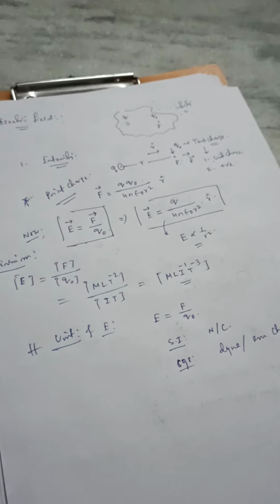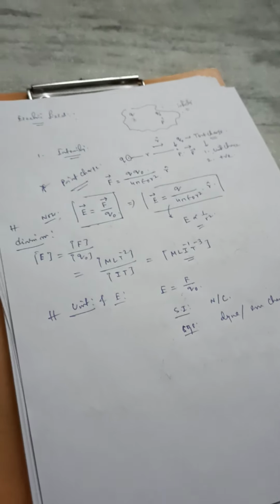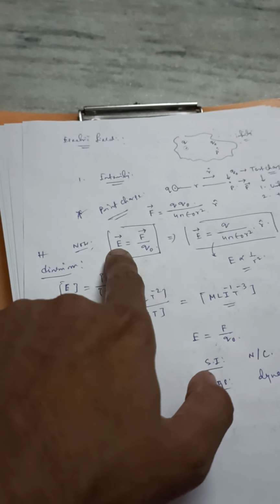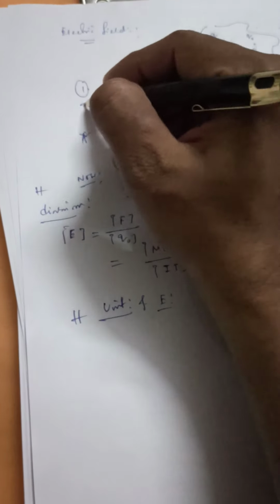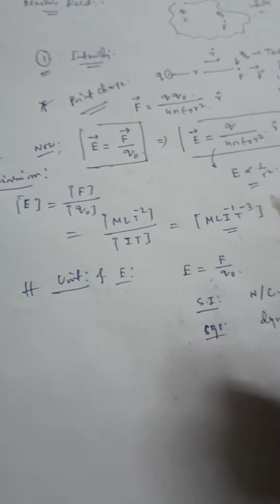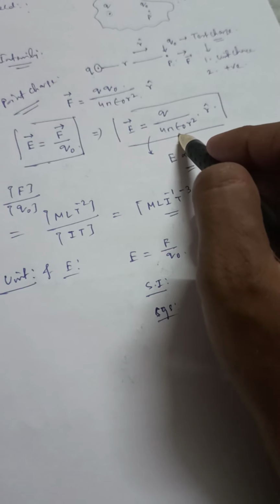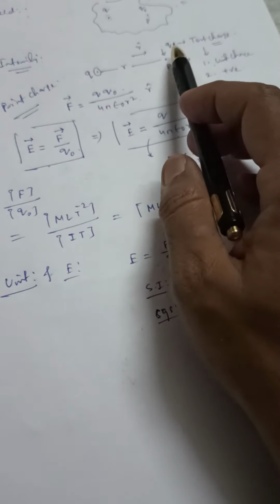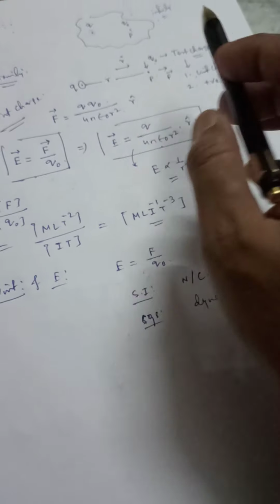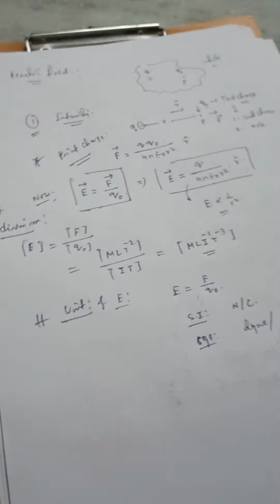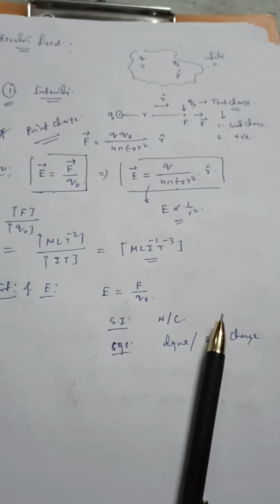This expression for electric field intensity due to a point charge is very important, and we will be using it to solve numerical problems. Always remember that q naught is a unit positive charge.